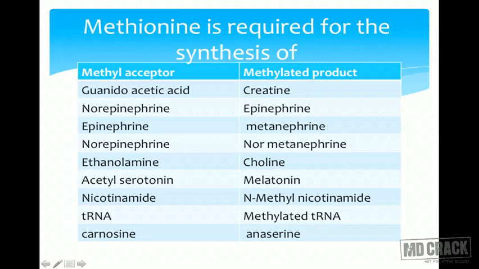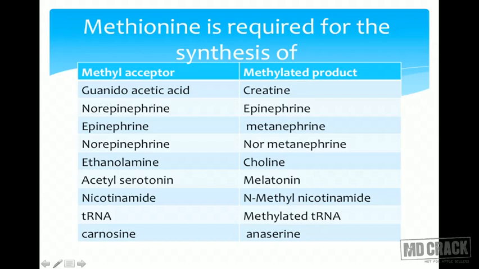Epinephrine is metabolized further to metanephrine. Norepinephrine is also further metabolized to normetanephrine. Ethanolamine is converted to choline. As I said, serine to ethanolamine, ethanolamine to choline. Choline is an important precursor for acetylcholine. Acetyl serotonin is converted to melatonin. Nicotinamide is converted to N-methyl nicotinamide. tRNA is converted to the methylated tRNA. Carnosine is converted to anserine.